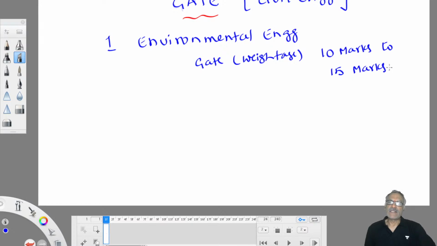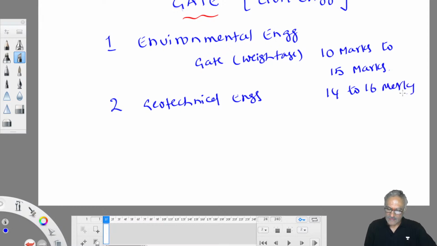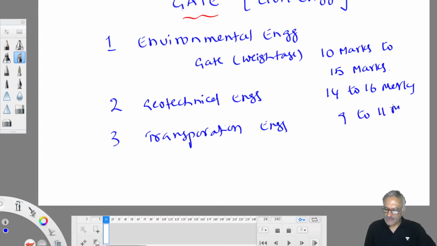It is an easy course, along with other courses such as geotechnical engineering, where you will get 14 to 16 marks in the exam. And transportation is also a very important course, where you can score maximum 9 to 11 marks in the exam.